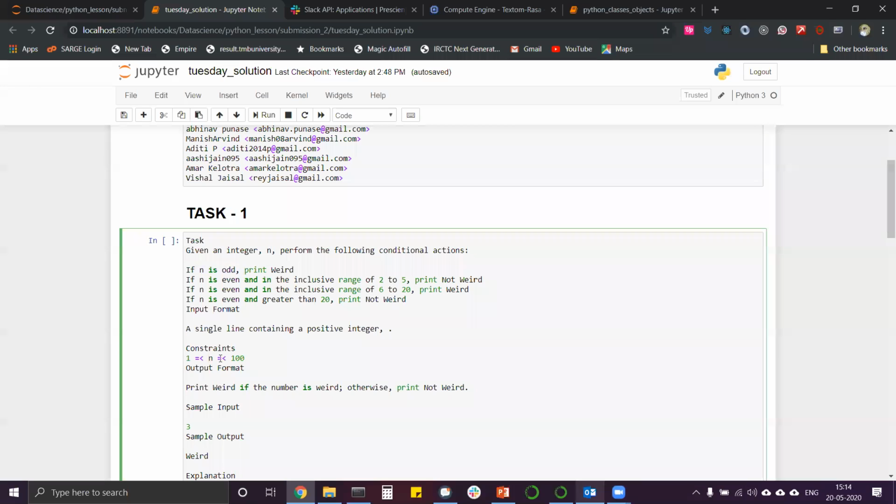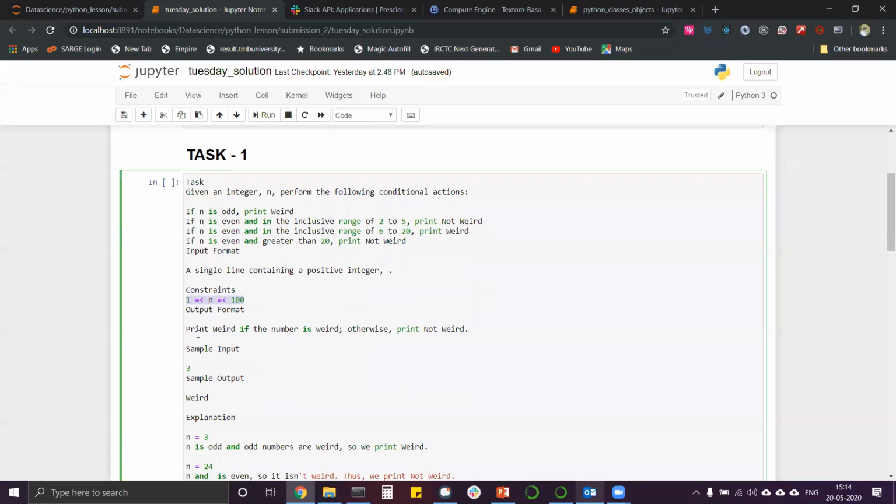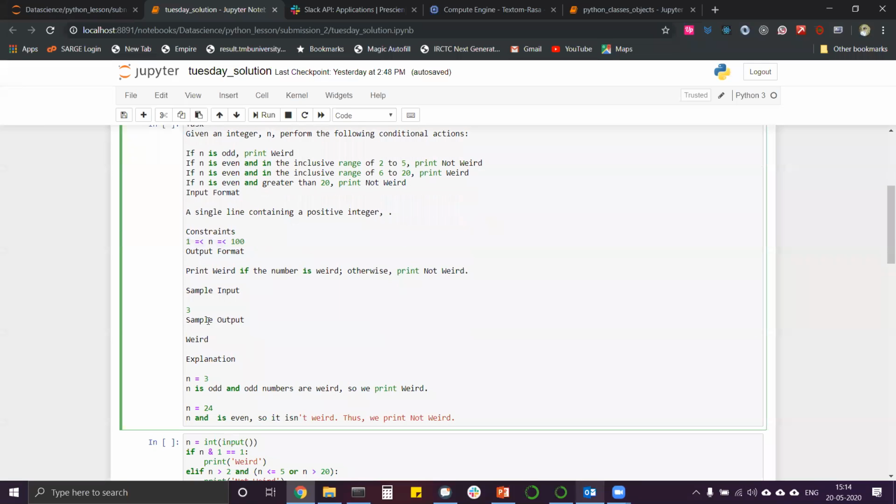We have the constraint that n should be in the range of 1 to 100. We will be checking only that format. What it means is print weird if the number is weird, otherwise print not weird. This is the output format. As you can see, I have given a sample input, 3. It should print weird. Why should it print weird? Because it is odd, it is not even.